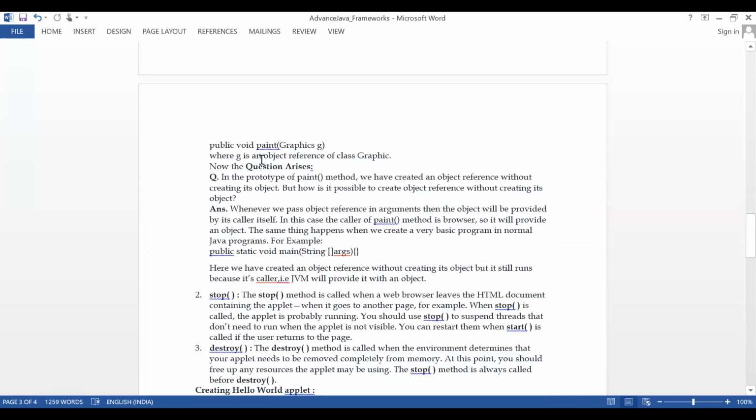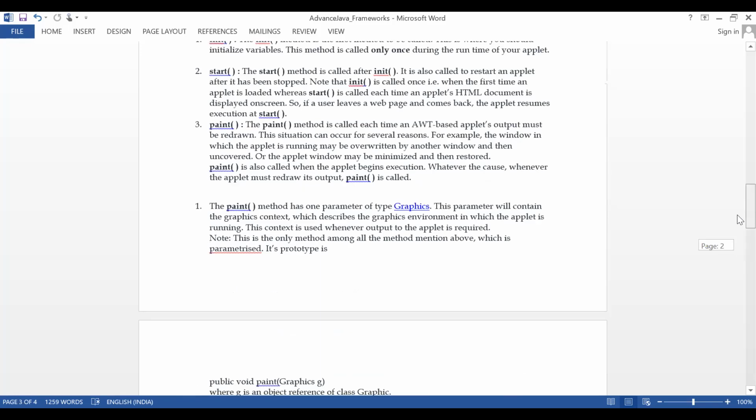Now the question is, suppose you write the method like this: paint Graphics G, where G is an object reference of class Graphics. Now the question arises: in the prototype of the paint method, we have created an object reference without creating its object. But how is it possible to create an object reference without creating its object? Got it now? So see this. Okay.